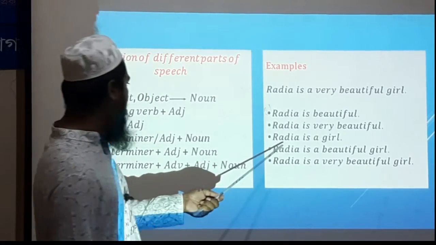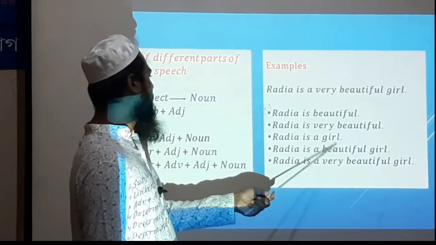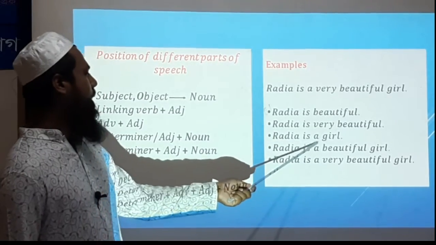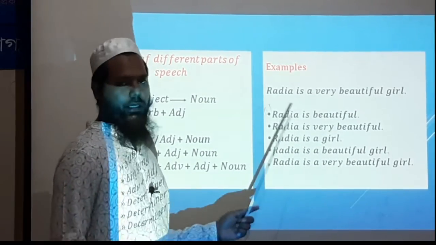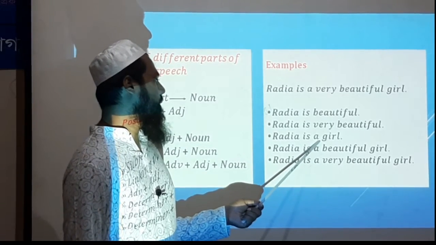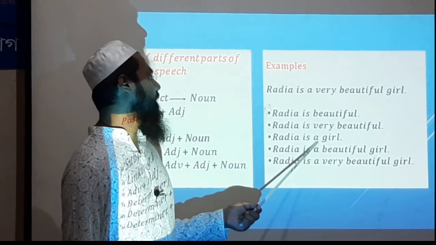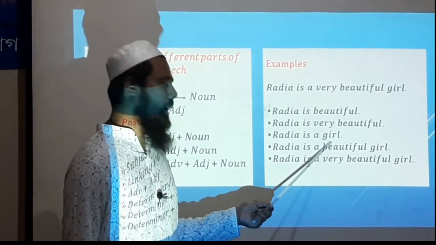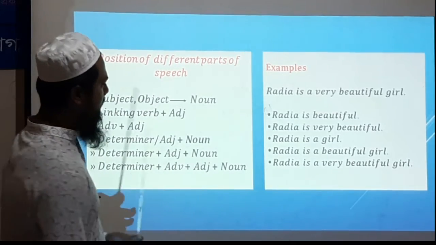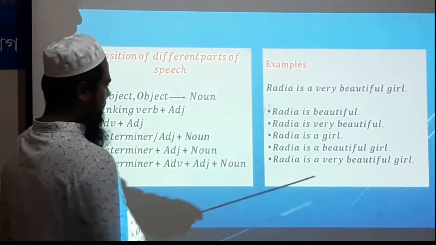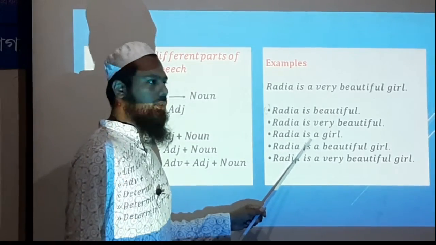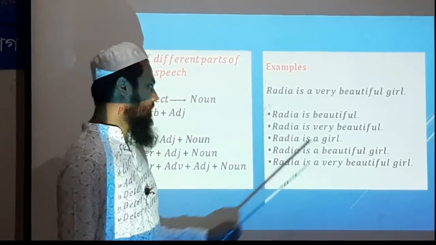So in the next sentence, Radhya is a girl. Here, a is the determiner, and it is also an adjective. A determiner is an adjective, so we can say that after this adjective or determiner I have used a noun, that means girl. Radhya is a girl, and it is a very important rule. We often use adjective plus noun.